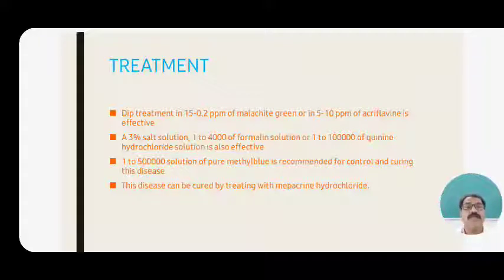Or another treatment, a 1:5 lakh solution of pure methylene blue, is recommended for controlling and curing the disease. It is most suited to control and minimize the itch spot or white spot. Or this disease can be cured by treating with mepacrine hydrochloride.